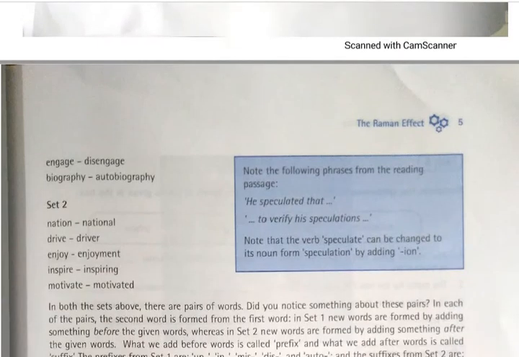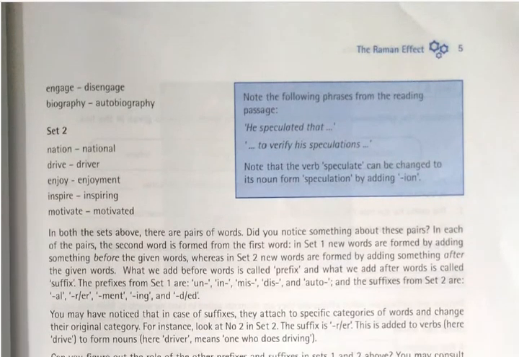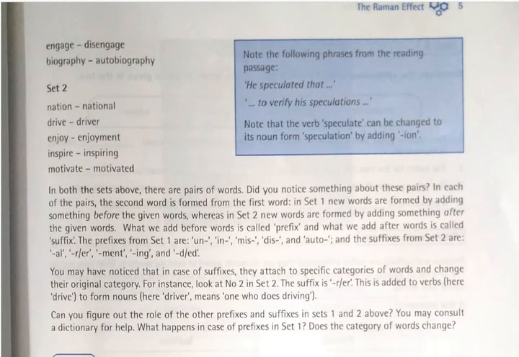So now look at the next set of words. Now here again we have a few more: engage, disengage, biography, autobiography. Now set 2, what is it? Nation, national, drive, driver, enjoy, enjoyment, inspire, inspiring, motivate, motivated.